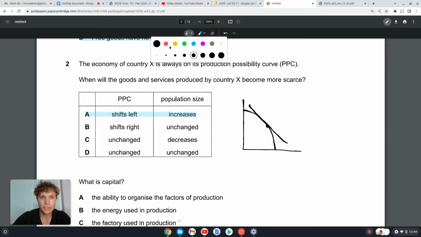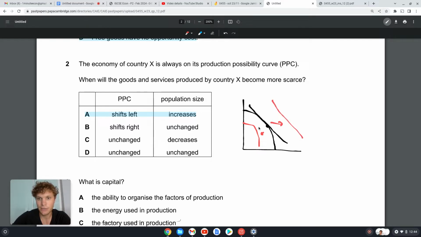So the question is saying, if the PPC shifts left, right, and our population increases, so shifts right, can you see there's going to be now like a big gap between the PPC and the population size? So then our resources have become more scarce now. So now we have to choose even more carefully how we use them. Okay, so I hope that helps.